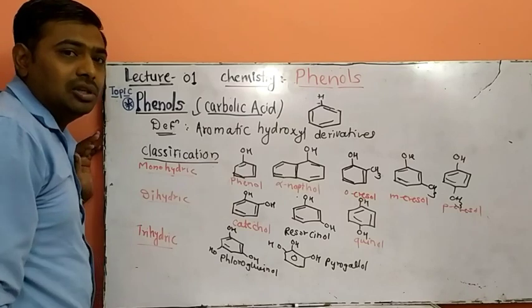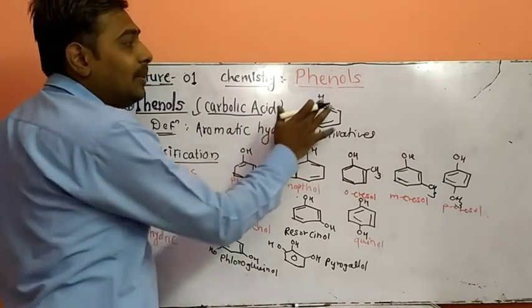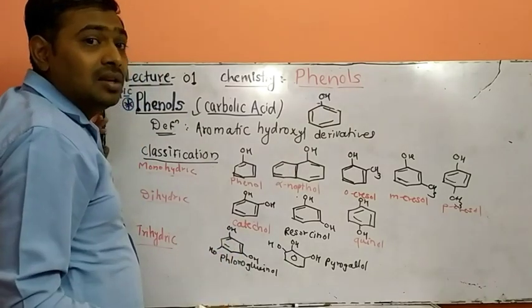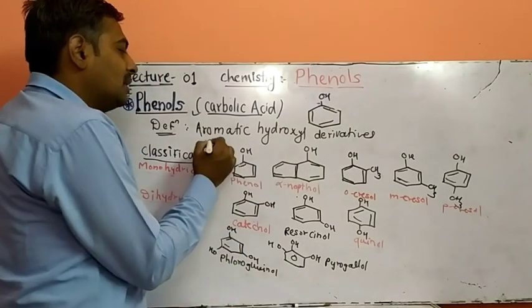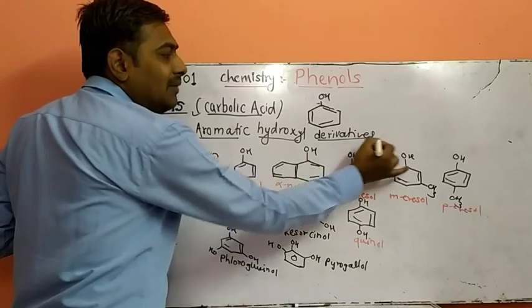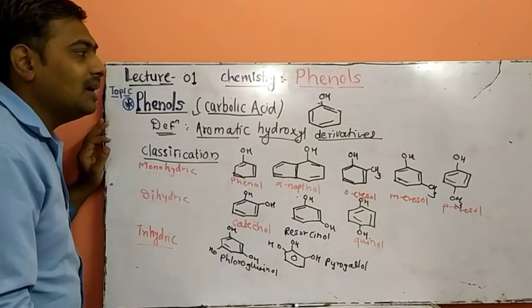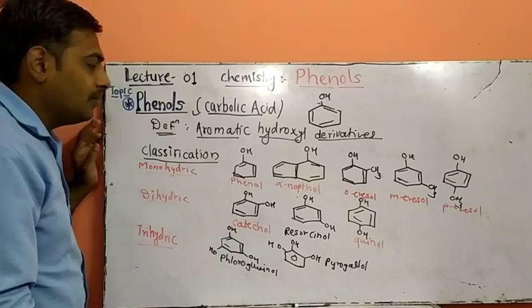When any hydrogen of an aromatic ring is replaced by a hydroxyl group, it is called phenol, or an aromatic hydroxyl derivative. So phenols are aromatic hydroxyl derivatives.